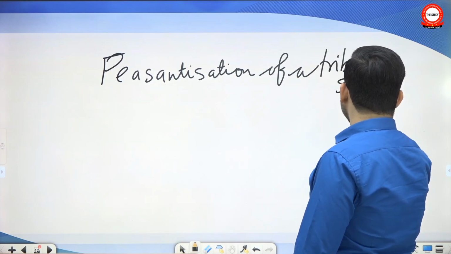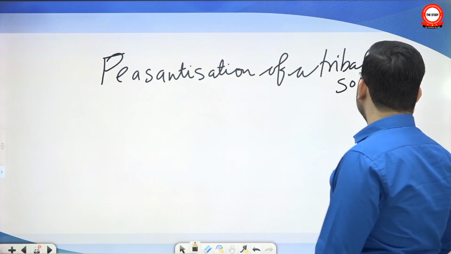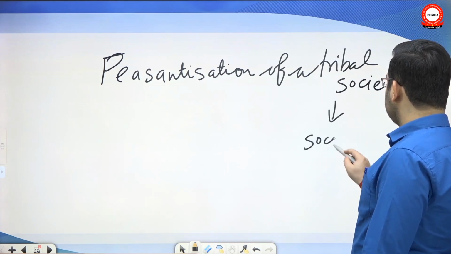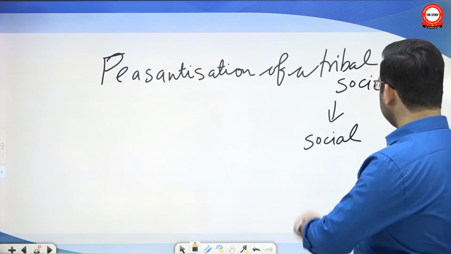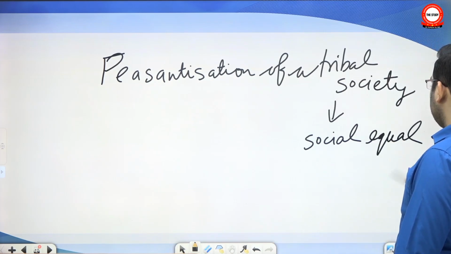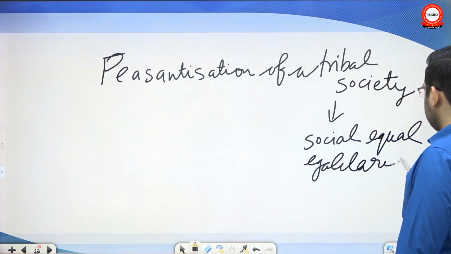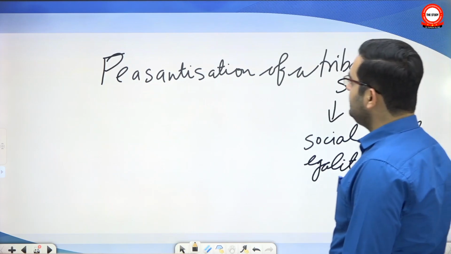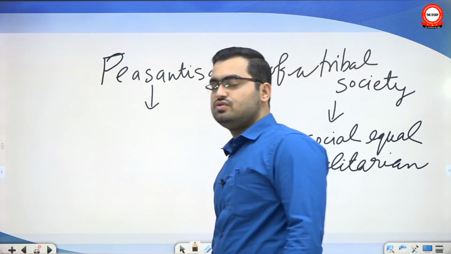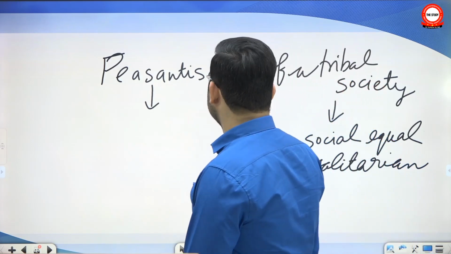Now, tribal society, since they do not have inequality of wealth, tends to be socially egalitarian. Since economic inequality is relatively less, social inequality is also not there, and they are socially equal, or the word is egalitarian. But in a peasant society, due to differential access to resources such as land, political power, etc., differentiation takes place.